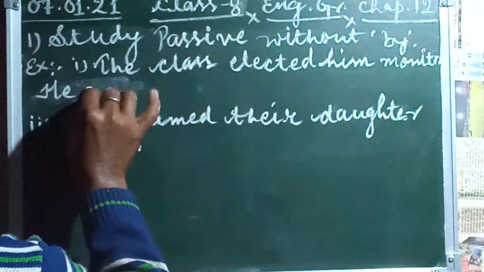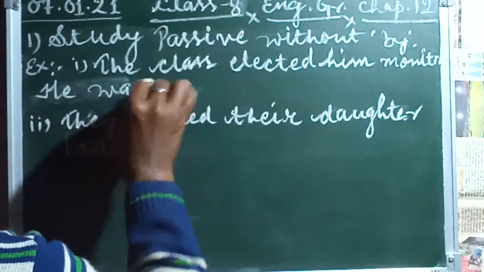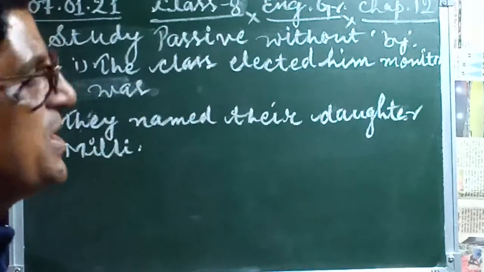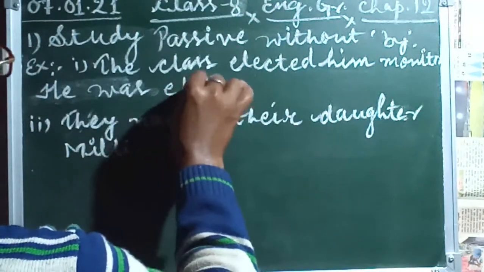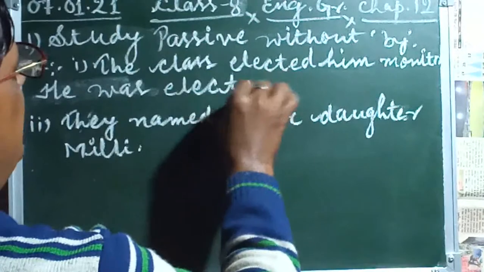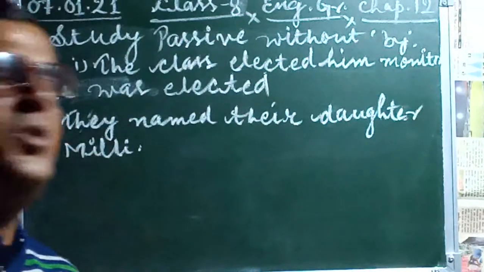This is elected, past tense, so we write the past form of the verb. This is he was, meaning we use the helping verb of past tense here. He was elected. We write here he was elected monitor, directly monitor.